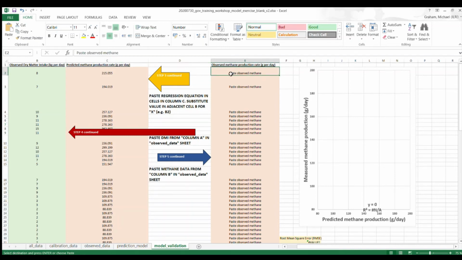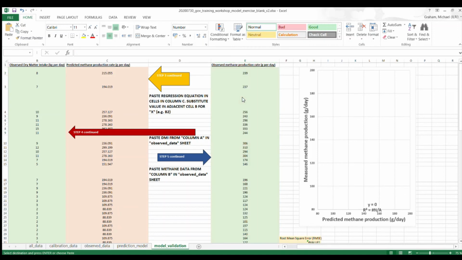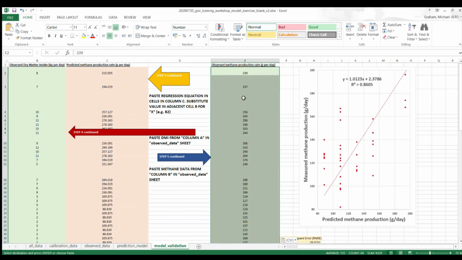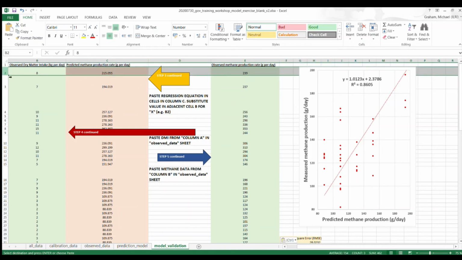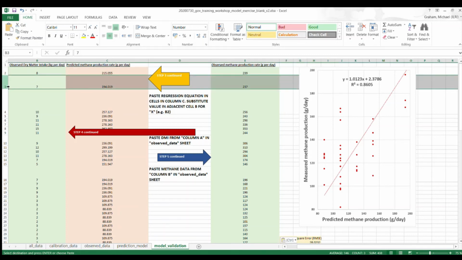If we paste this in, you can again see that over here we have the dry matter intake and the methane predicted from our equation, and then over in this column you can see for each of these values, for example, 239 was off by a bit, this one was off by a bit. So you can see in column E how much it was actually off by, or how close it actually got.